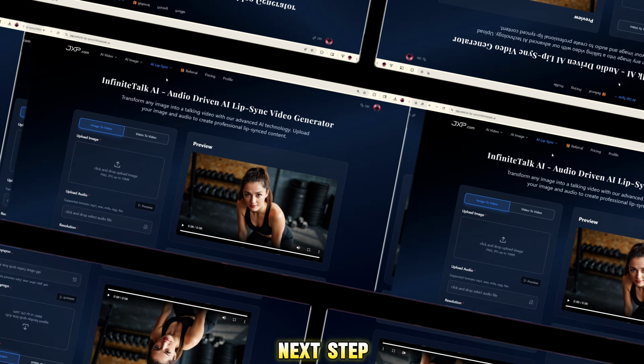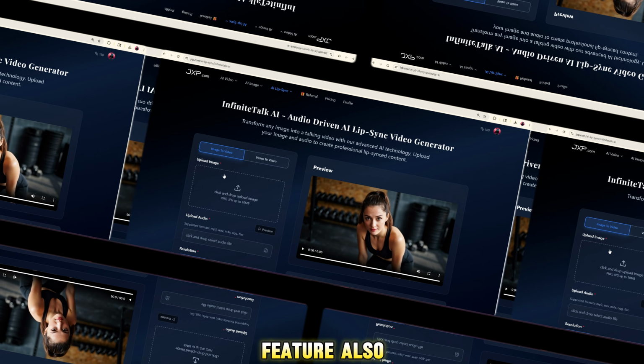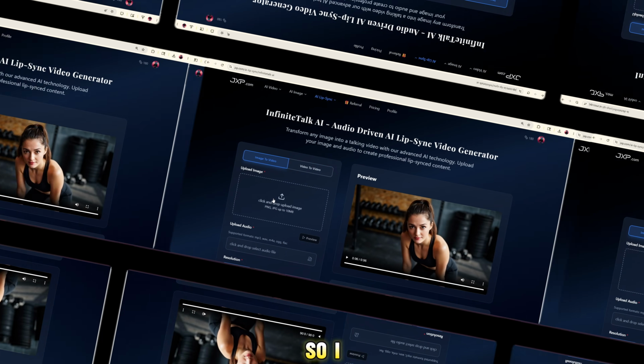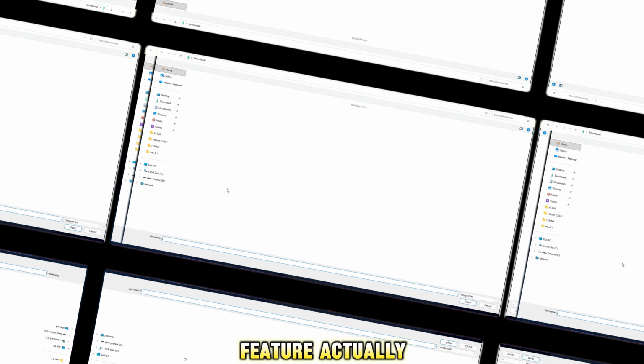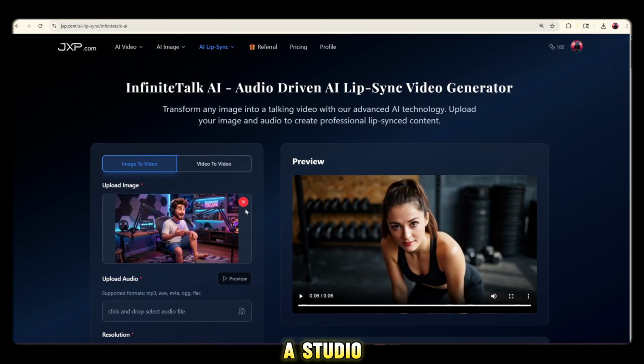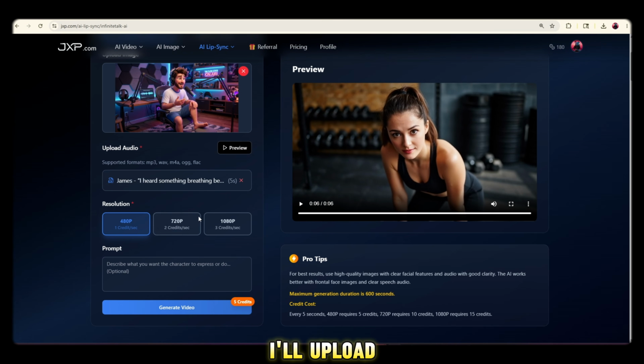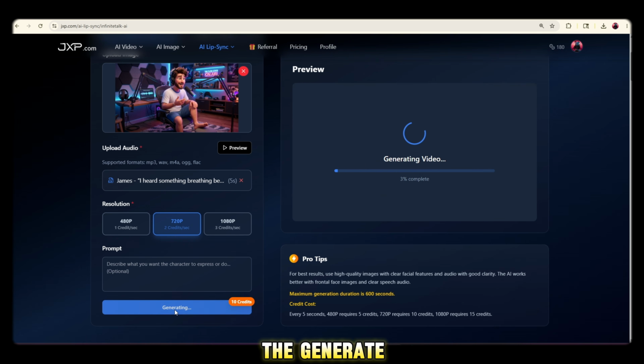Now my next step is AI lip sync. And viewers, the AI lip sync feature also works extremely well, so I want to show you how this feature actually works. I'll simply click on it and move to the Image to Video option. I already have a character image ready, a character sitting inside a studio, and I've also generated an audio file for him. So now I'll upload the audio in the audio section, upload the image in the image section, and then click on the Generate option.